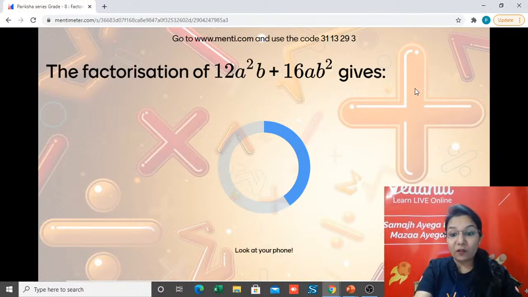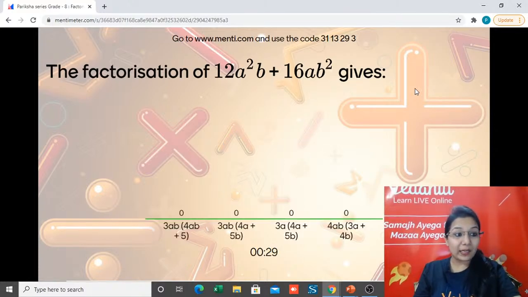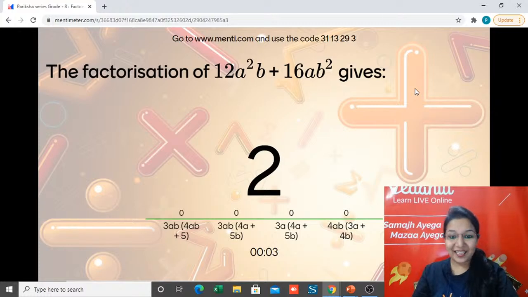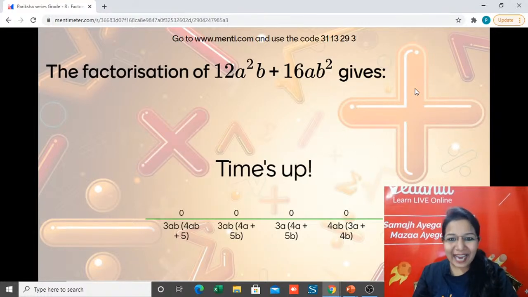So first question is for factorization. The factorization of 12a square b plus 16ab square will give you which of them? Quickly, my dear. Last 13 seconds more. Another 5, 3, 2, 1, and the time's up.